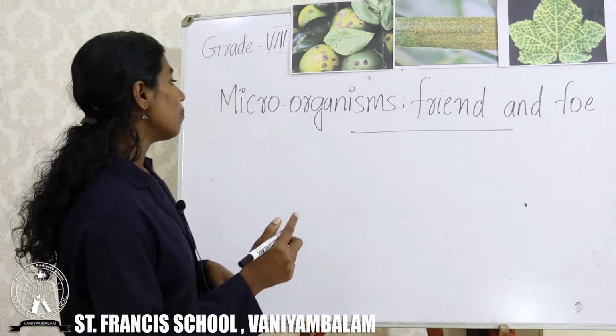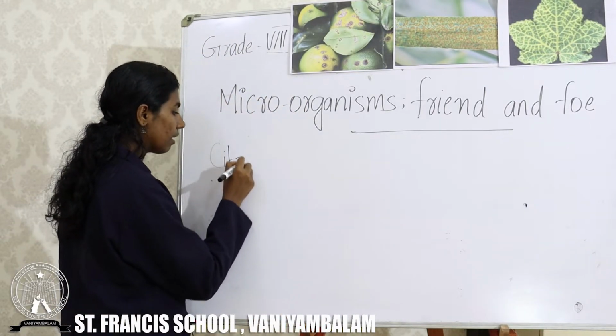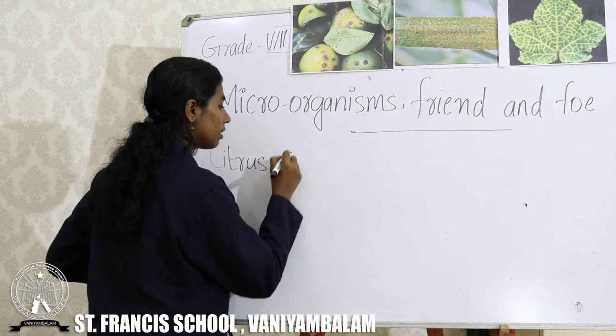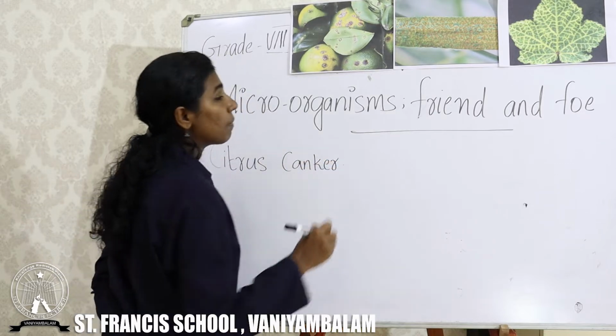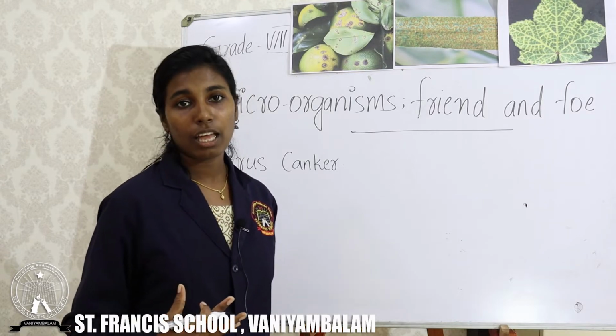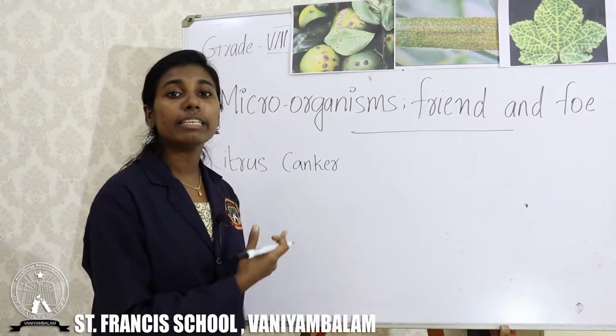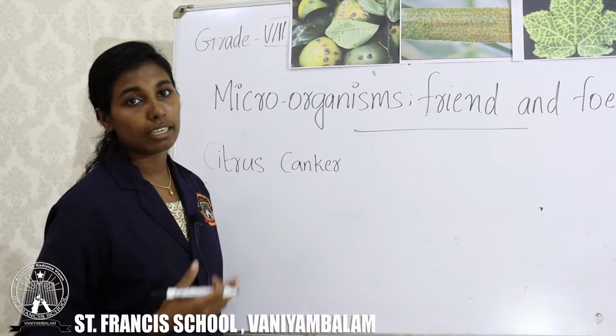Okay. The first disease is citrus canker. These microorganisms can infect different plants. One example of a disease caused by microorganisms is citrus canker.